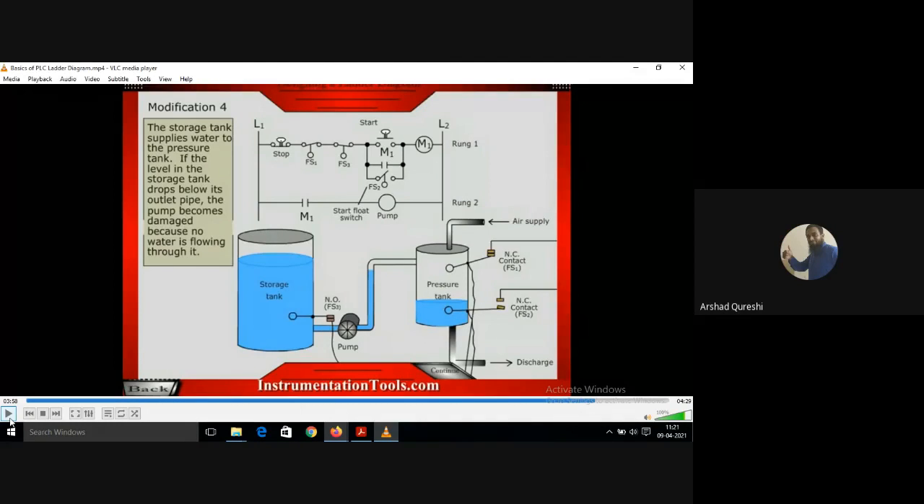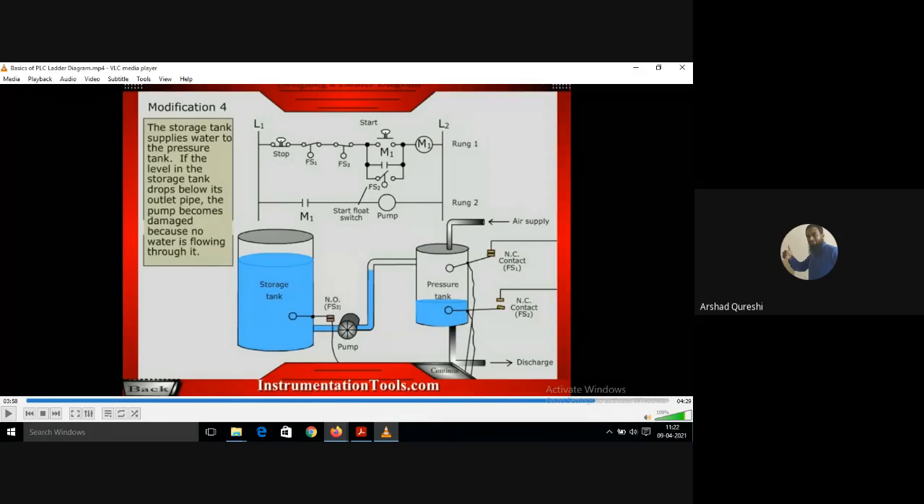Also the M1 coil is getting latched, so you don't have to press the start button and keep it on. It is getting latched, therefore the current is flowing continuously with the help of that. Even though FS2 will be open, the current will still flow through M1. See here, if FS2 is open, once the M1 contact gets latched, the current will flow through M1.